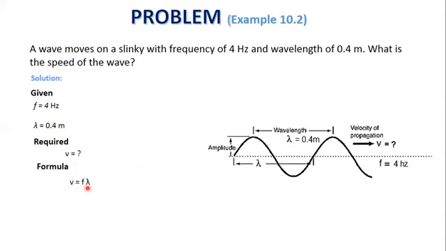Formula for velocity is V is equal to f lambda. Substitute the values of the given quantities. After calculation, we get the answer 1.6 meter per second.